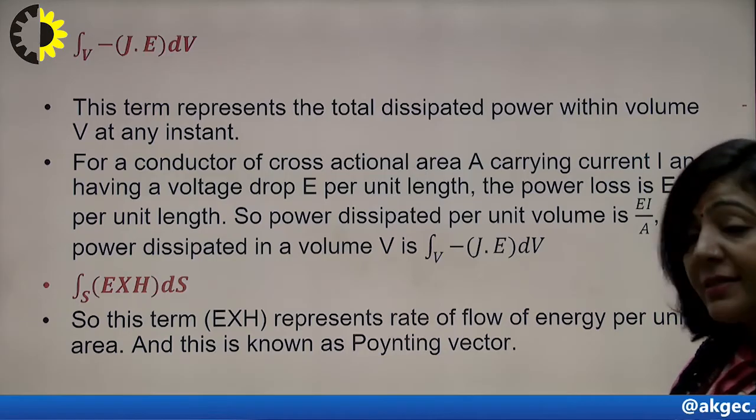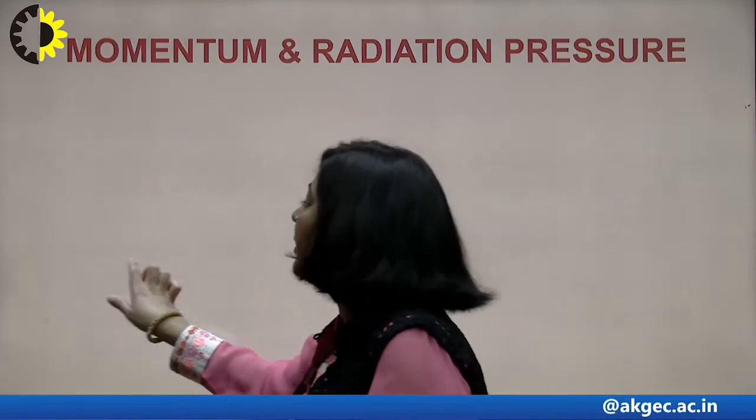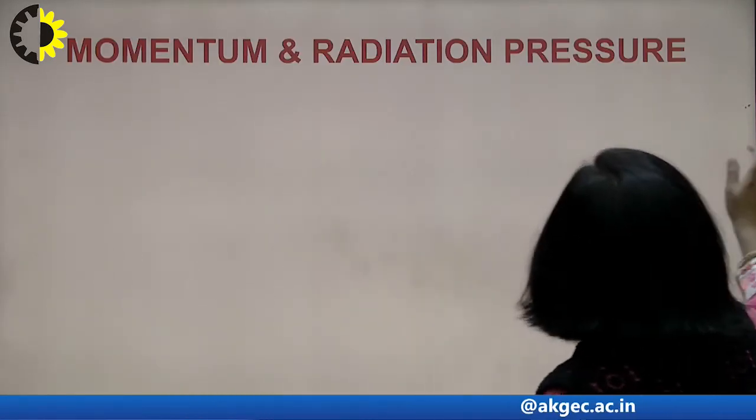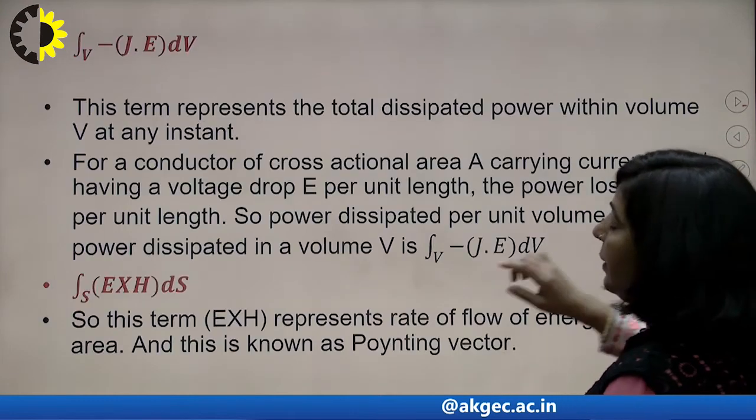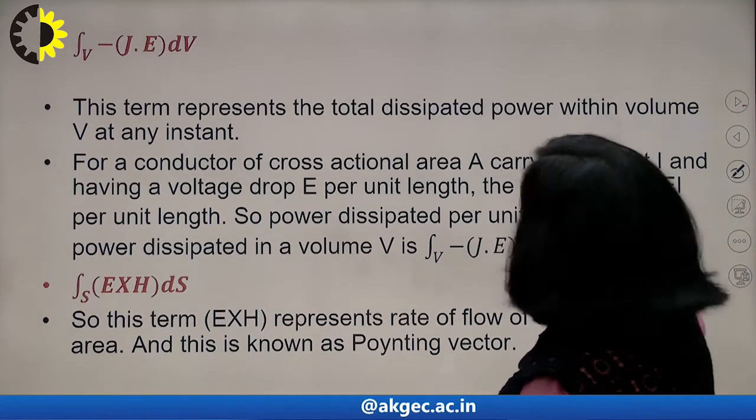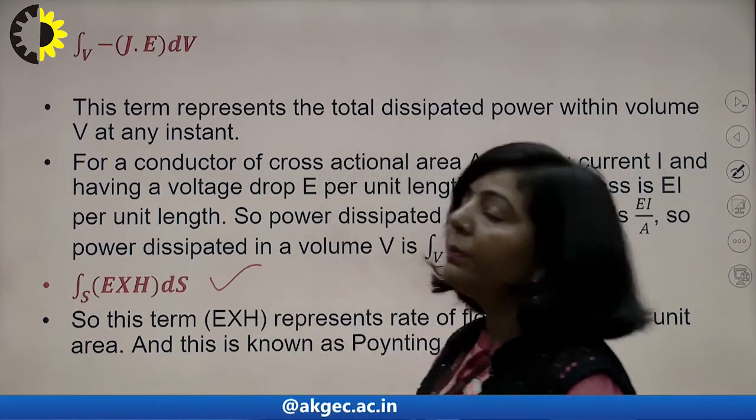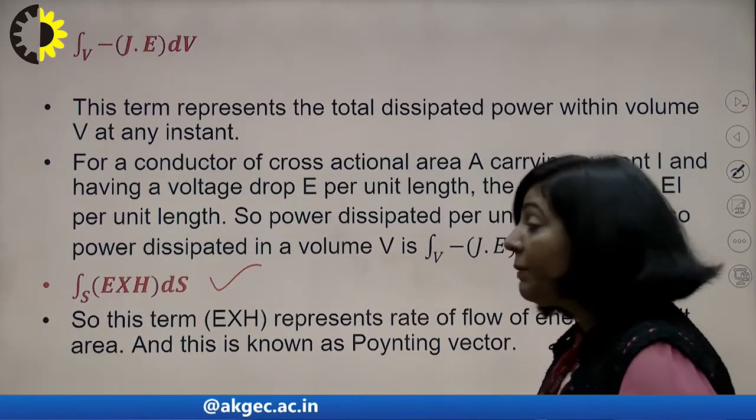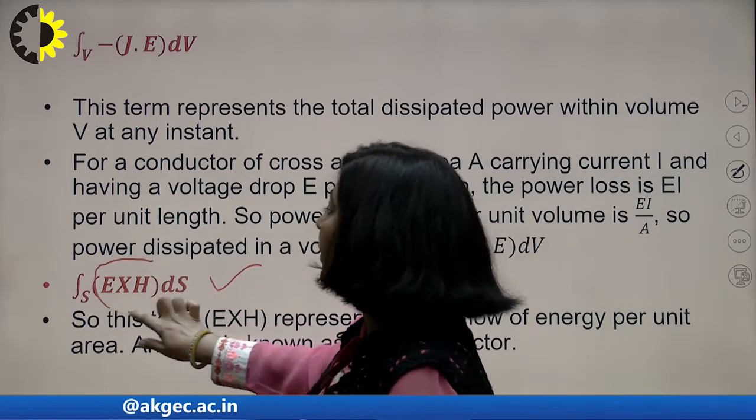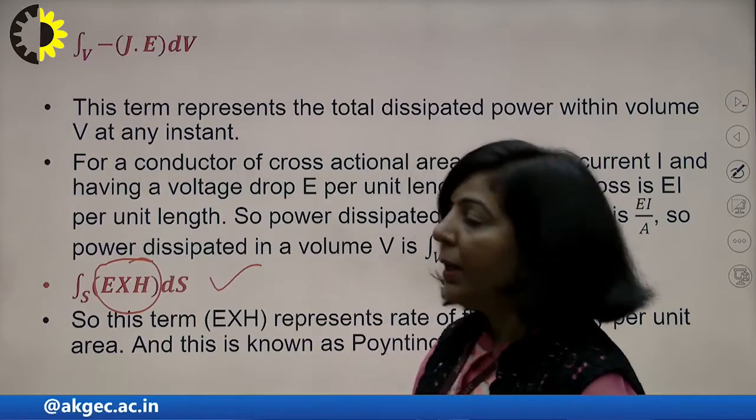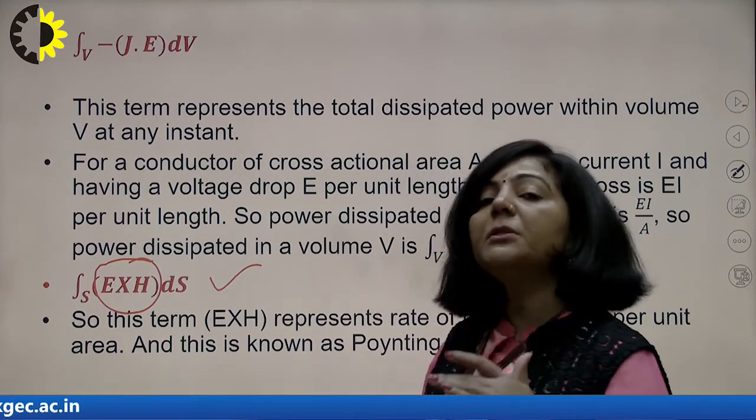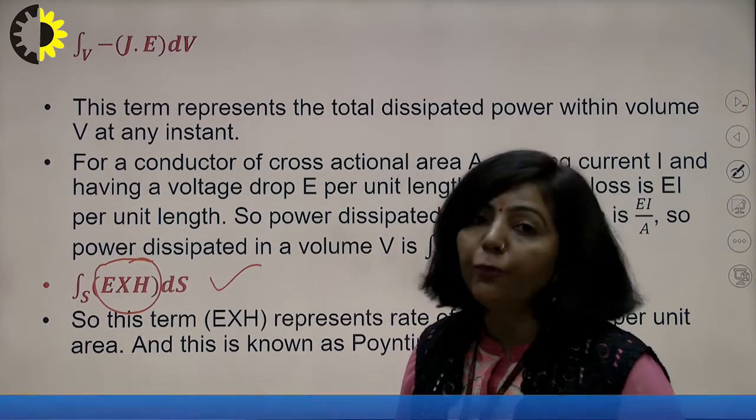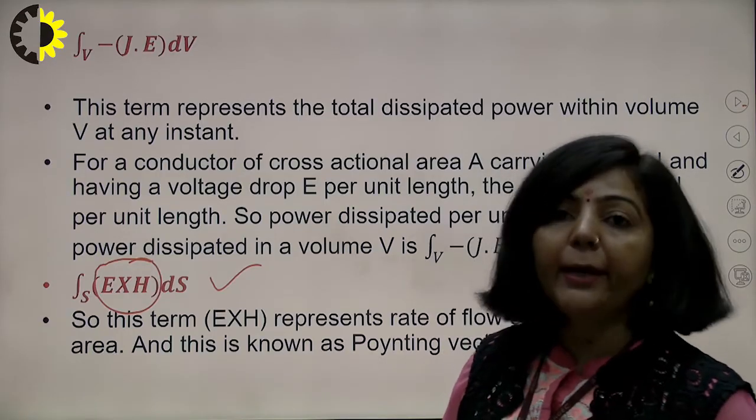But as you can see in this particular term, this is a surface integral. So it means this E cross H, when you interpret it, will also represent flow of energy, but that flow of energy will be per unit area.